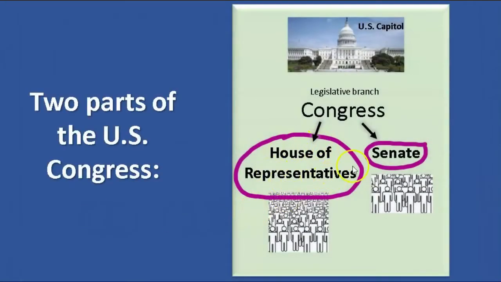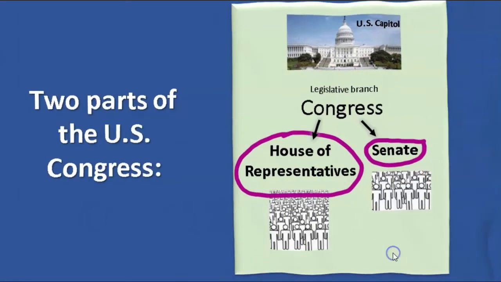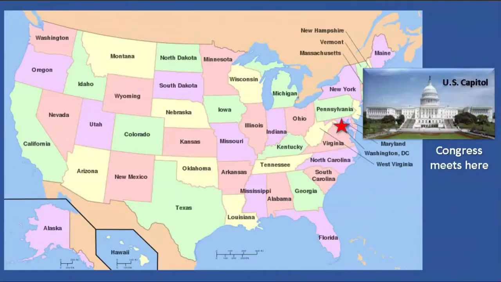So here are the two parts of Congress. Each has many people in it. So where do the people come from? Let's look at a map of the United States. Here's a map of our country. Here is Washington, D.C., right here.